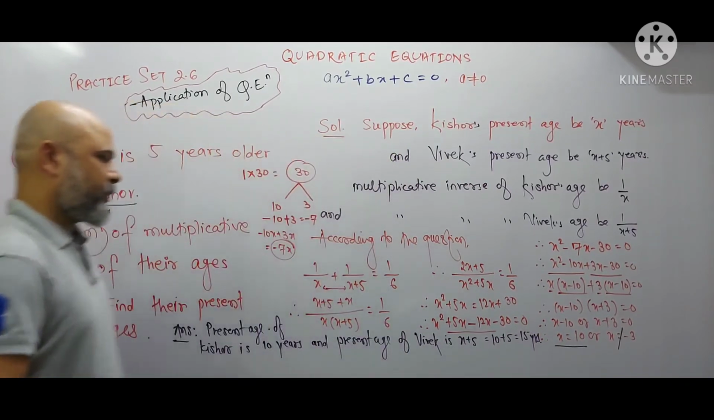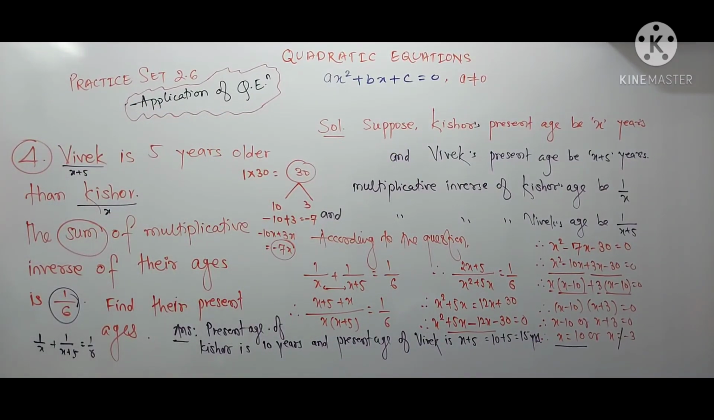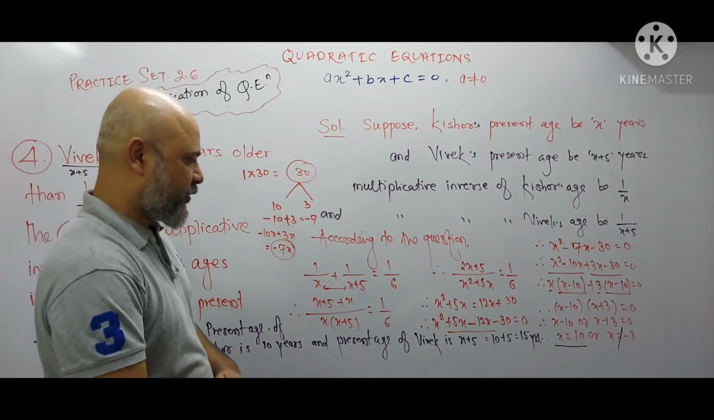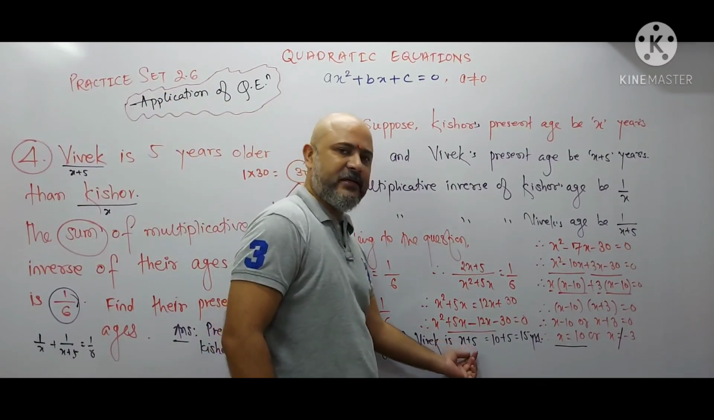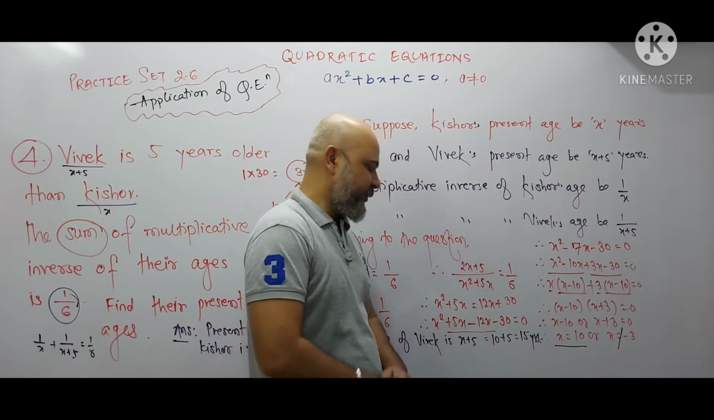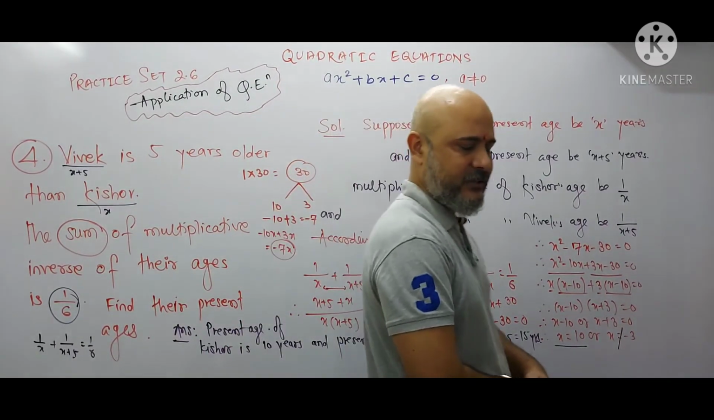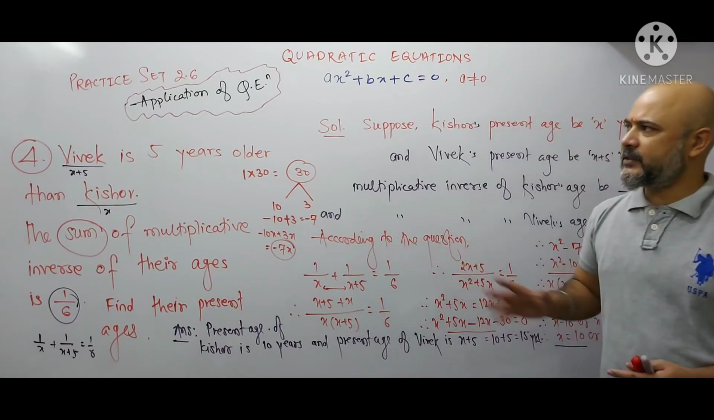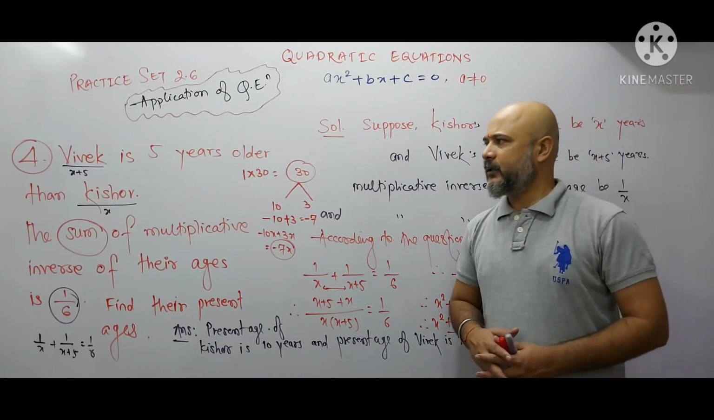Okay. So finally we write the answer that the present age of Kishore is 10 years and the present age of Vivek is x plus 5 years, that is 10 plus 5, 15 years. Okay students. So इस प्रकार से करना था आपको फोर्थ क्वेश्चन ऑफ प्रैक्टिस सेट 2.6.